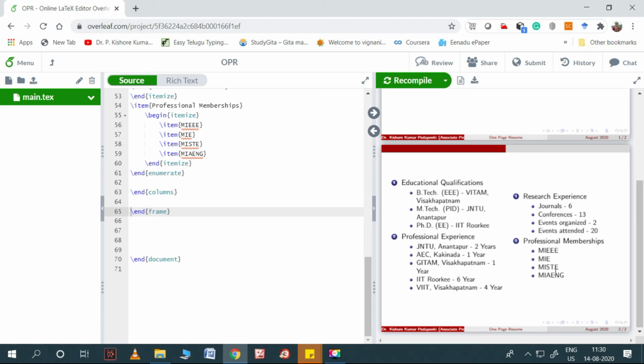Similarly, for these things that are itemized, I need to write begin itemize at this part and end itemize at this part only. Similarly, I need to mention it for these five in the same manner. Similarly, for these four and these four also.